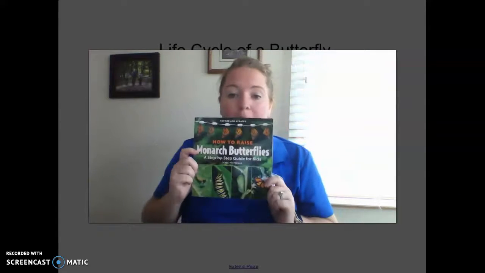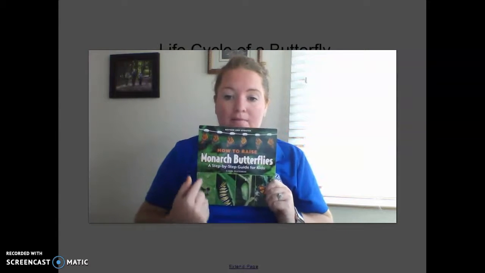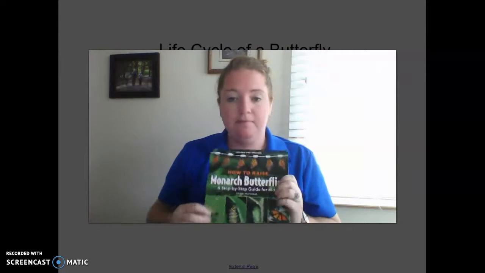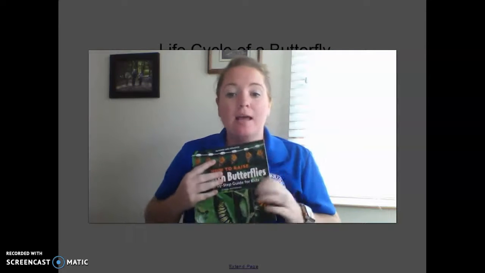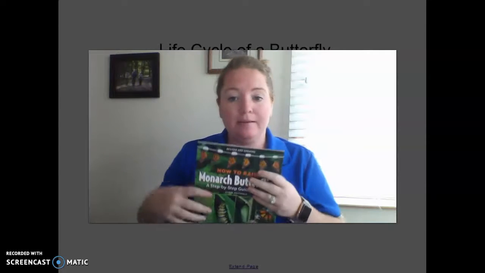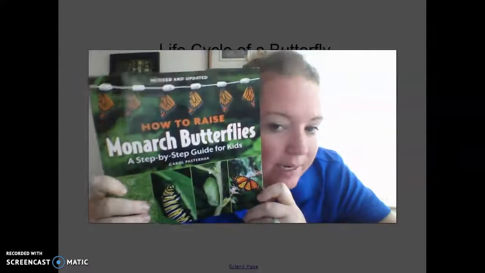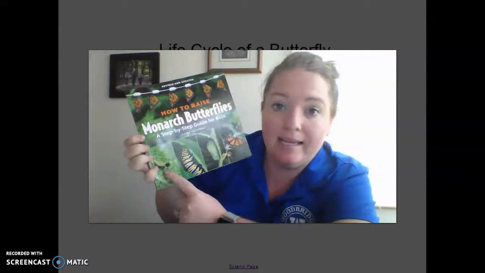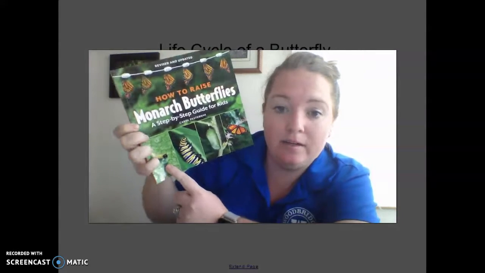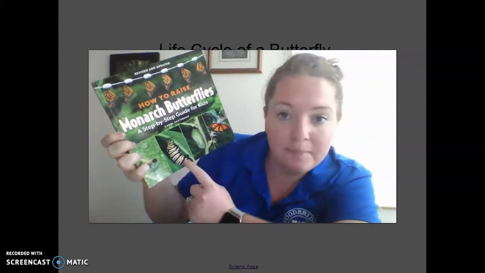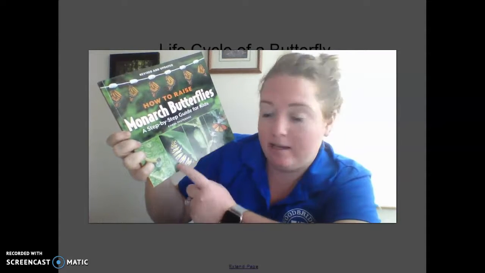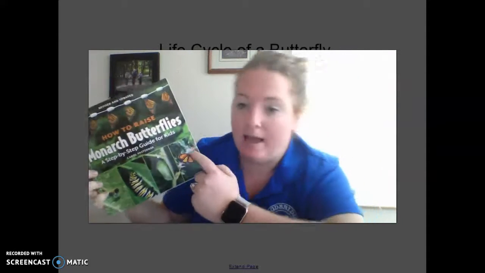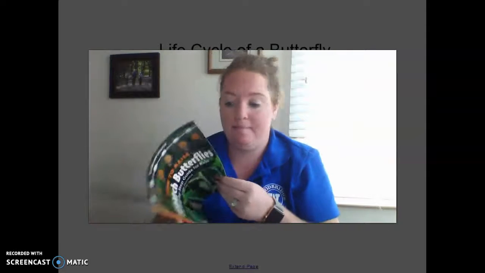This is How to Raise a Monarch Butterfly, but it's one of my favorite books because there's a lot of pictures. Monarchs are not the kind that we have. We have a different kind of butterfly, but it is the same life cycle, all butterflies. So it has the teeny tiny little caterpillar coming out of the egg. It has the big caterpillar, because this is what monarch caterpillars look like. Then the caterpillar chrysalis, and then the actual butterfly.